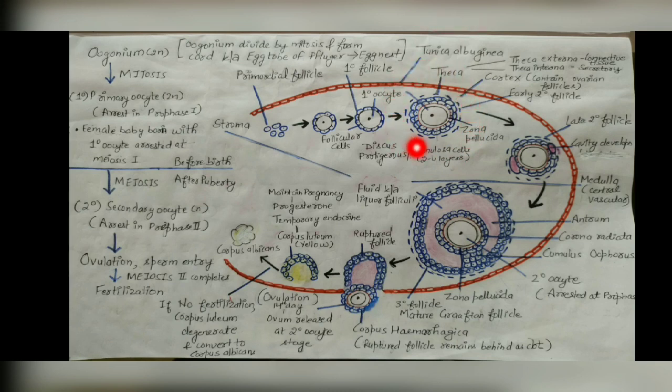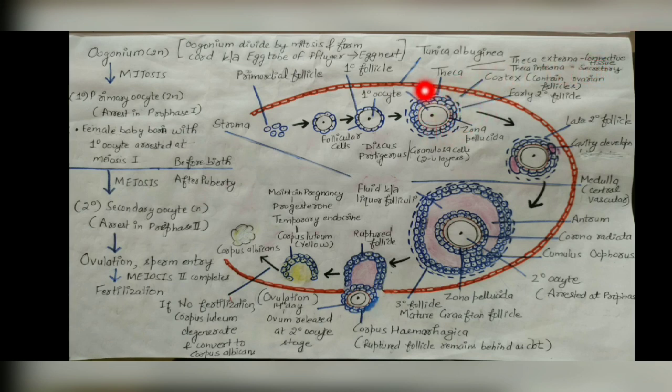And externally these granulosa cells are covered by the theca, that is the external layer, and this theca is divided into two parts. It is a two-layer structure. The outer part is called the theca externa, and it is a connective tissue, and it is a protective structure of this follicle. And the internal layer is called the theca interna, that is the secretory one, and it is going to produce the estrogen.